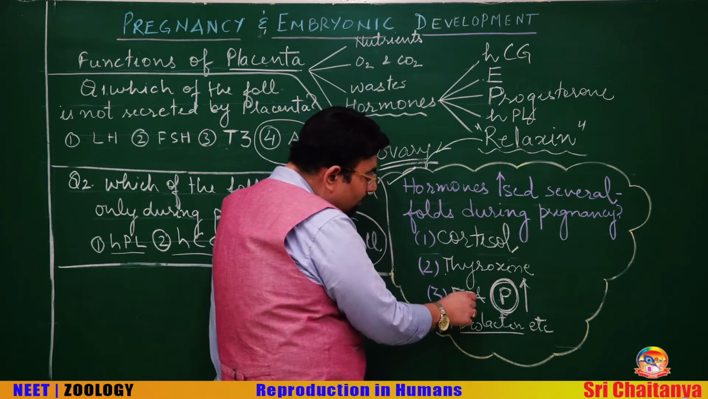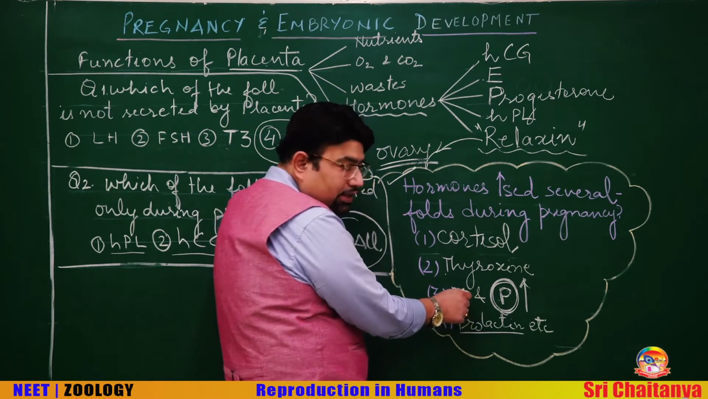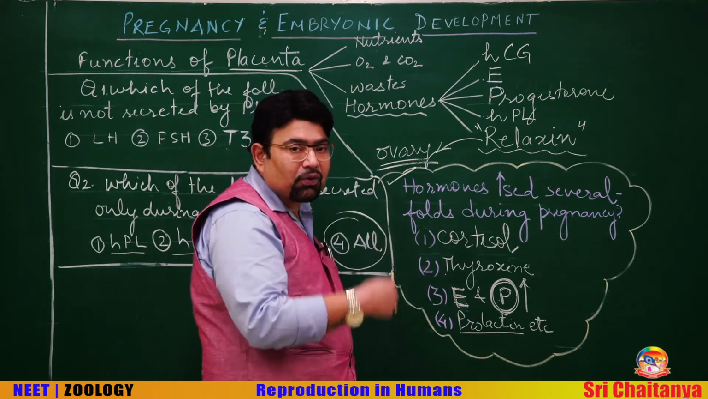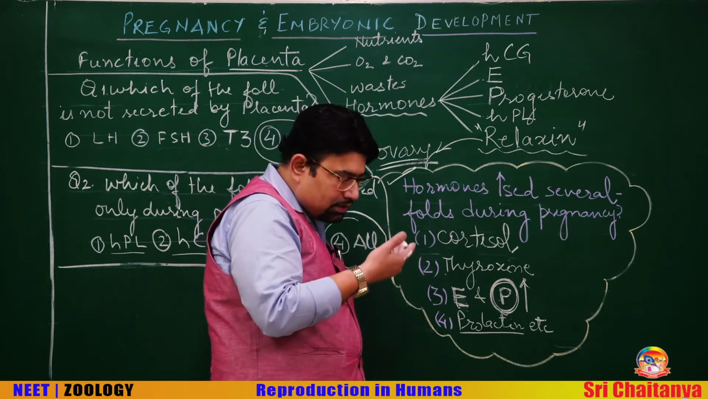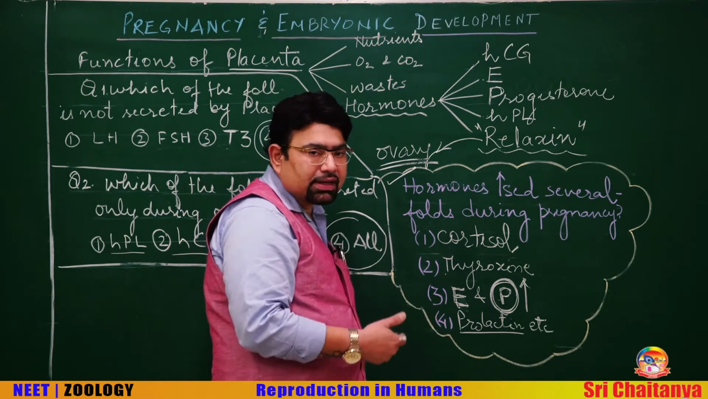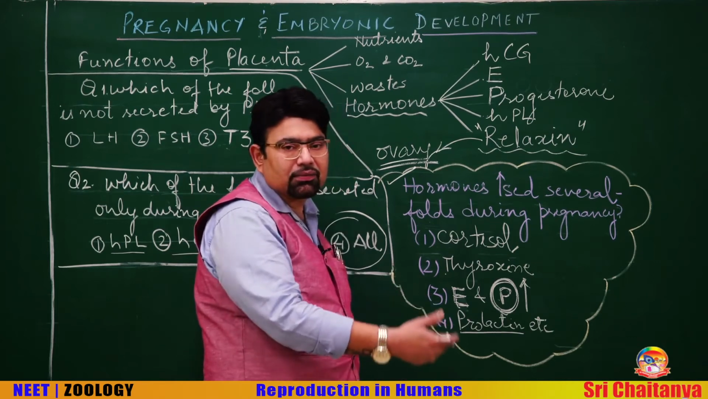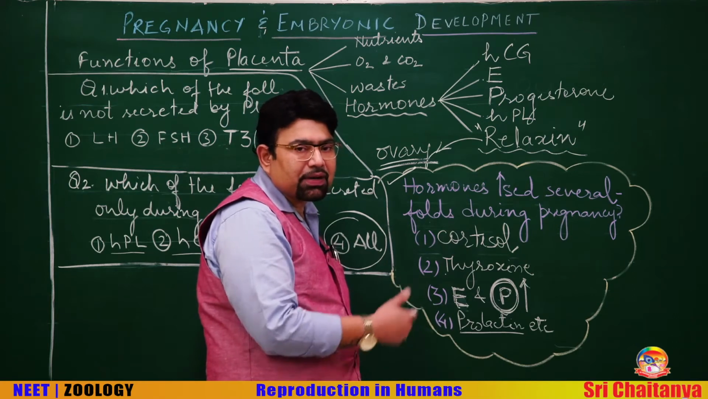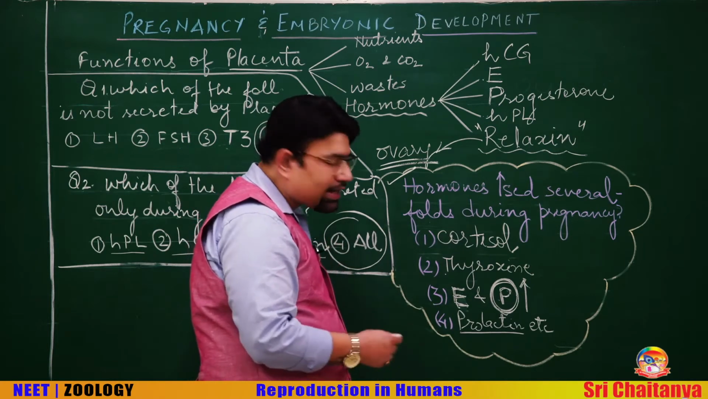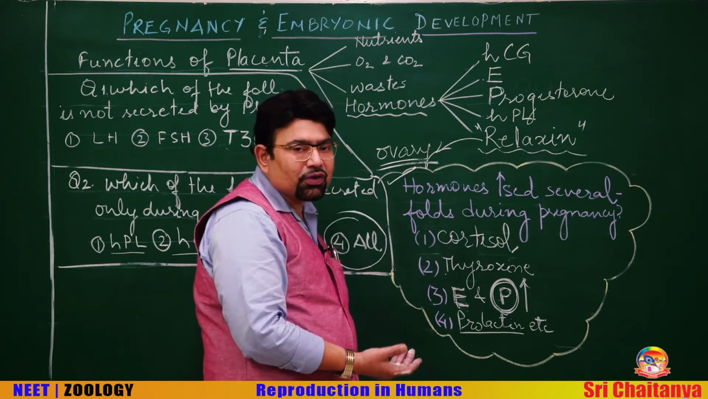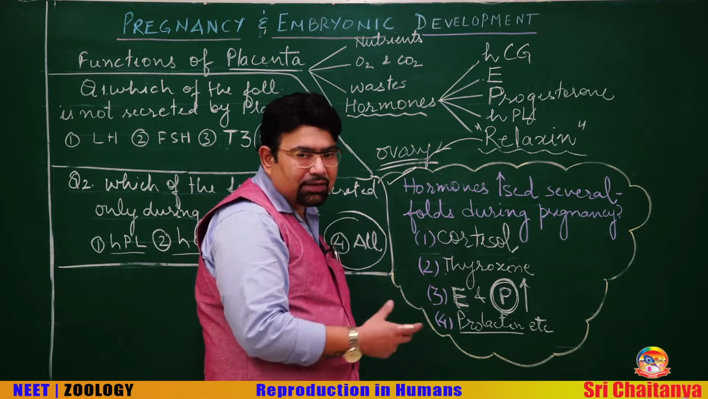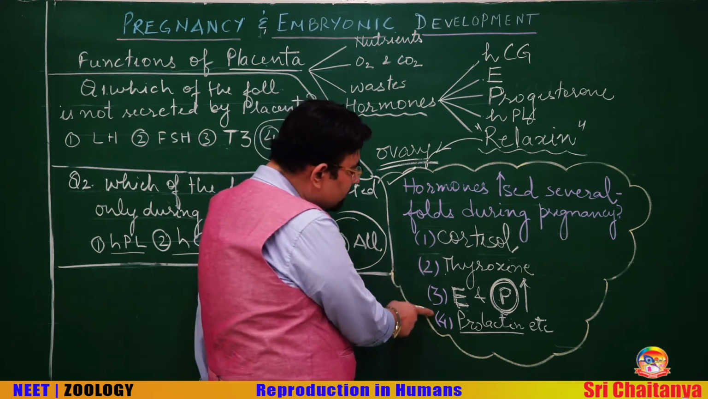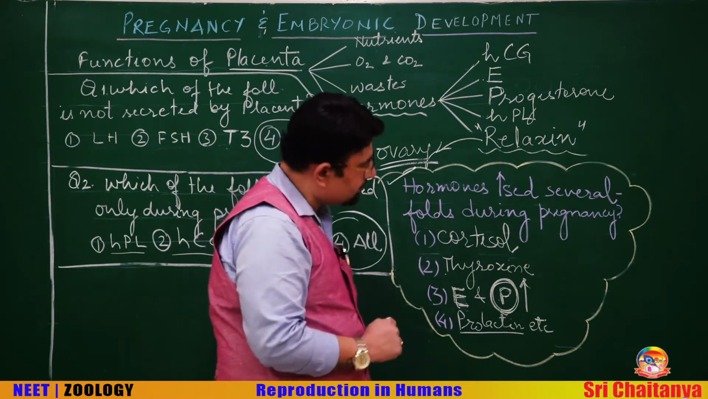Estrogen is required for the normal physiology of the women's reproductive system, and also the progesterone, as the name indicates, it is a pregnancy favoring hormone. Pro means favoring, and gestation is pregnancy. It is a pregnancy favoring hormone. Prolactin is also a hormone which helps in the production of milk in the mammary glands. So all these hormones increase many folds during pregnancy.